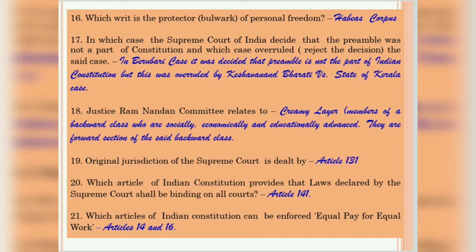Question number 19. Original jurisdiction of the Supreme Court is dealt with by Article 131. Question 20. Which article of the Indian Constitution provides that laws declared by the Supreme Court shall be binding on all courts? It is given by Article 141.